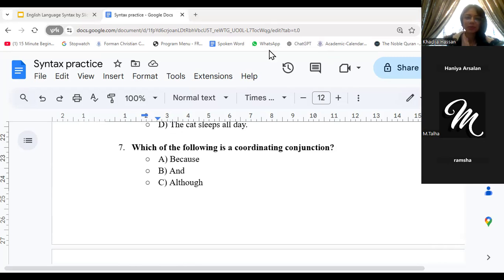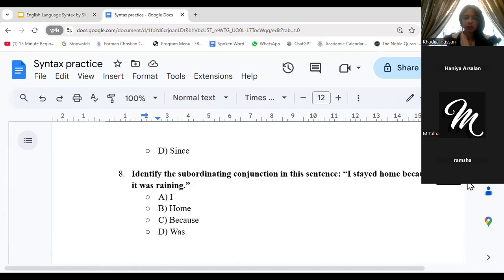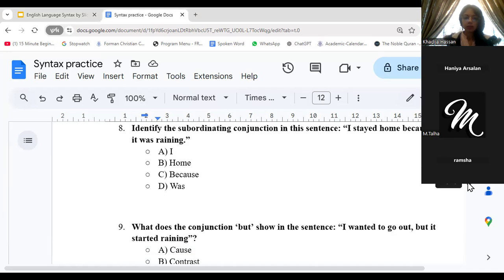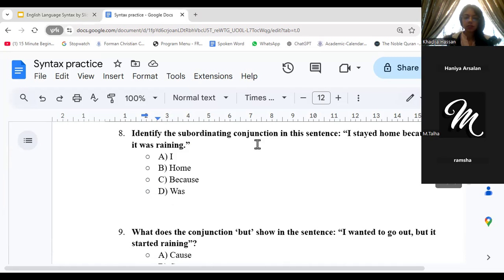C, okay. So the verdict is a drum roll. It's actually B, and, right? Because in a subordinating conjunction, you would have something like because, although, cause and effect, right? Because it's an independent clause and a dependent clause. When it's two independent sentences, the and would be more fitting there. It's a coordinating conjunction. So when we have the conjunctions and transitional devices class, I will explain this more.